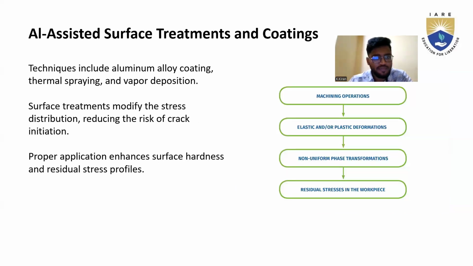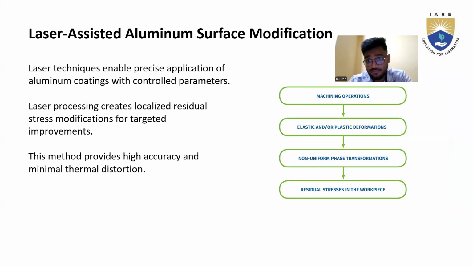AI-assisted surface treatment and coating. Techniques include aluminum alloy coating, thermal spraying, and vapor deposition. Surface treatments modify the stress distribution, reducing the risk of crack initiation. Proper application enhances surface hardness and residual stress profiles.